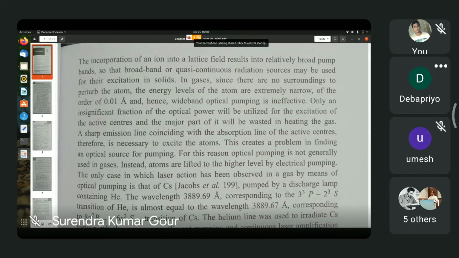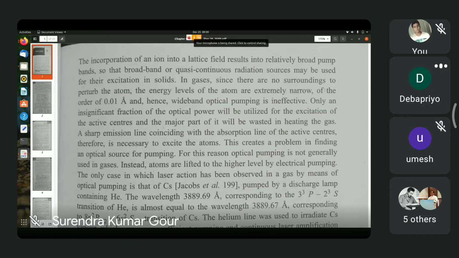Now, unlike the ruby laser or solid state lasers, the problem with gas lasers is that the energy levels of gas molecules or atoms are very narrow. Therefore, exciting a gas atom is a difficult task.